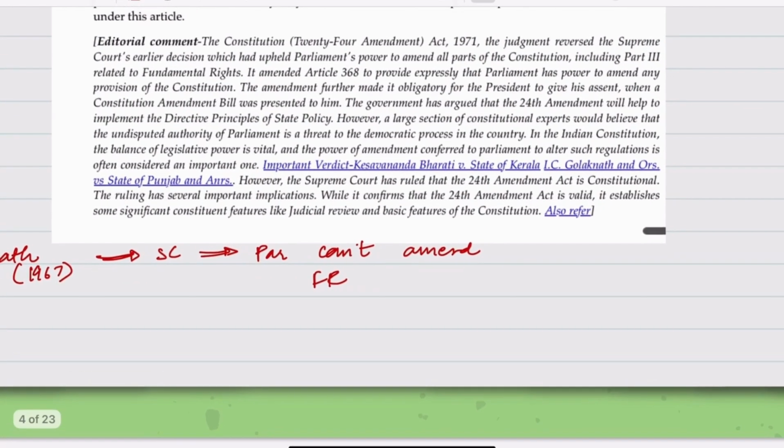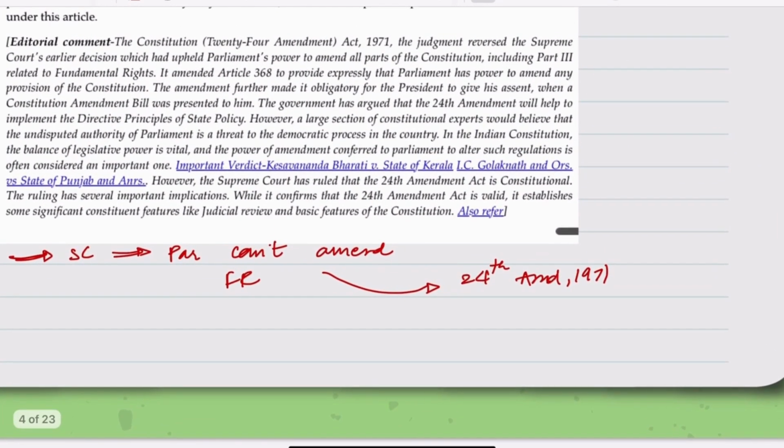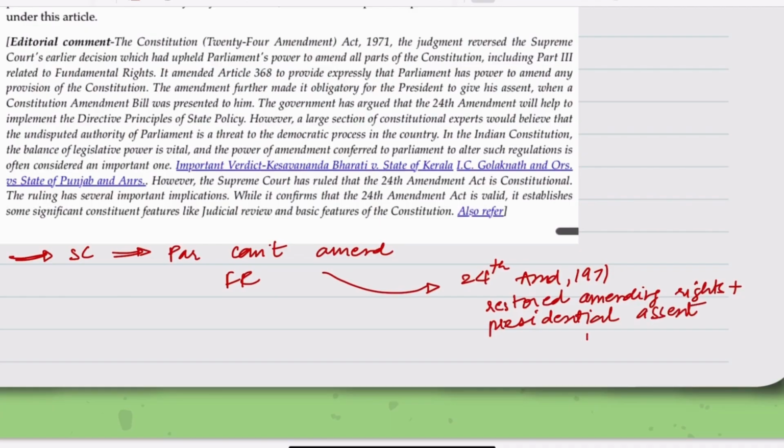In response to this, we had the 24th Amendment of 1971, which restored Parliament's right of amending, made presidential assent mandatory, and said that Parliament can amend fundamental rights too.